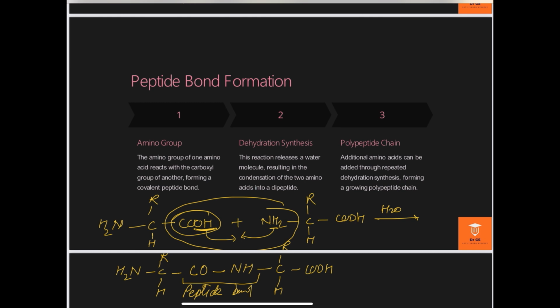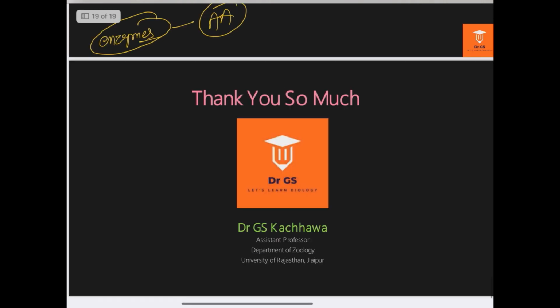So we can say the peptide bond is the basic bond which joins the monomers of the protein molecule, or simply we can say the amino acids are bonded with peptide bonds by the process of dehydration and make a long polypeptide chain. So thank you so much.